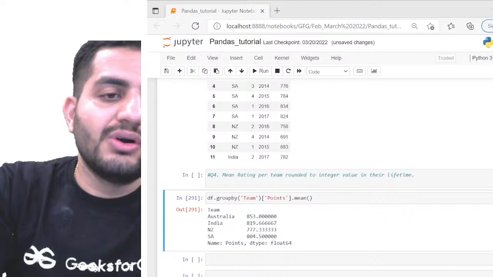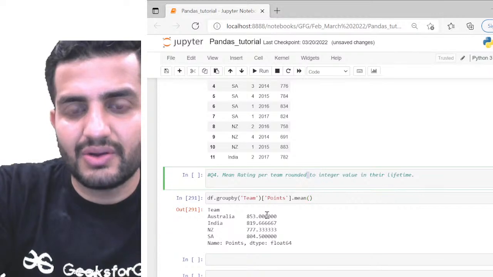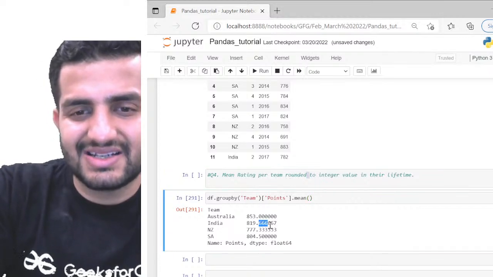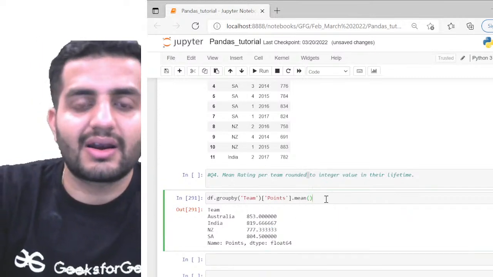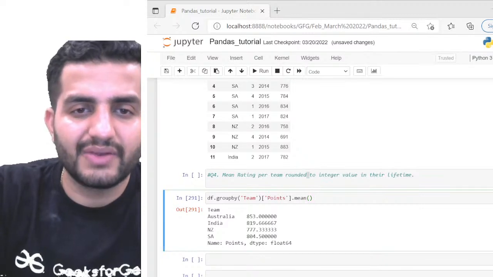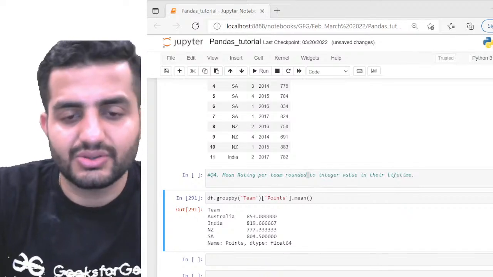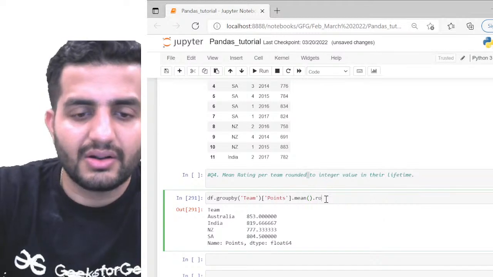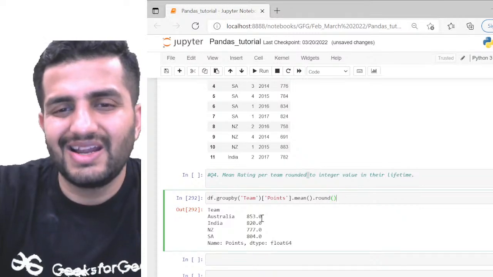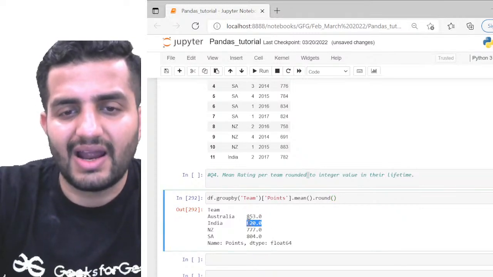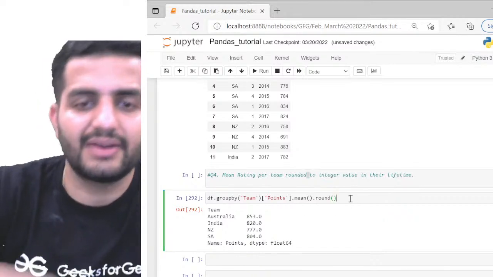Okay, so now also a simple thing which we could have done, we wanted to have it rounded to integer. So now here you can see this, you have 0, 0, 0, 6, 6, 6, 7, so dot 3 3 3. So I have in the decimal value the float numbers. We can also run a round on top. So we have the round function. We can simply call the round function on top of this to get the results pretty much sorted. So we can call dot round on top of this. So if we simply call dot round, we'll get this into the integer format. You can see this now. We have the rounded off ratings pretty much mentioned here, right? So we can do that.